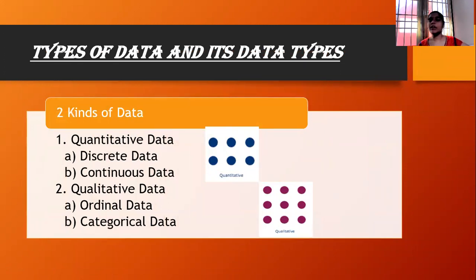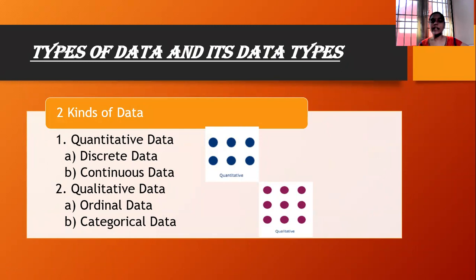Actually, in a normal way, there will be two kinds of data. One is quantitative data and the second one is qualitative data. Quantitative data means data that can be counted in numbers. That is discrete data. Where it cannot be counted in numbers, it is continuous data kind of things.